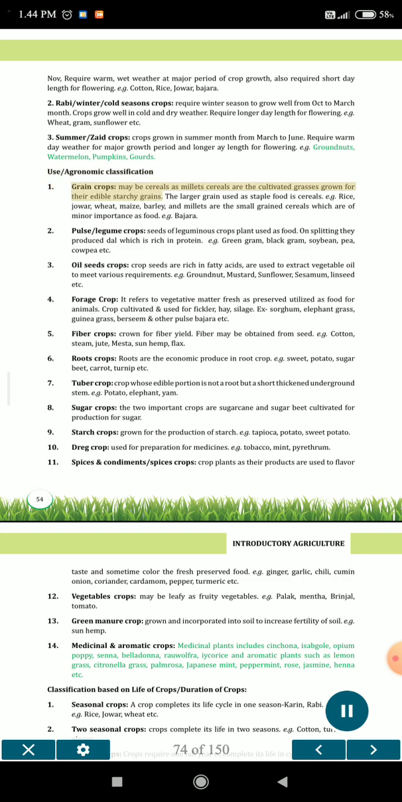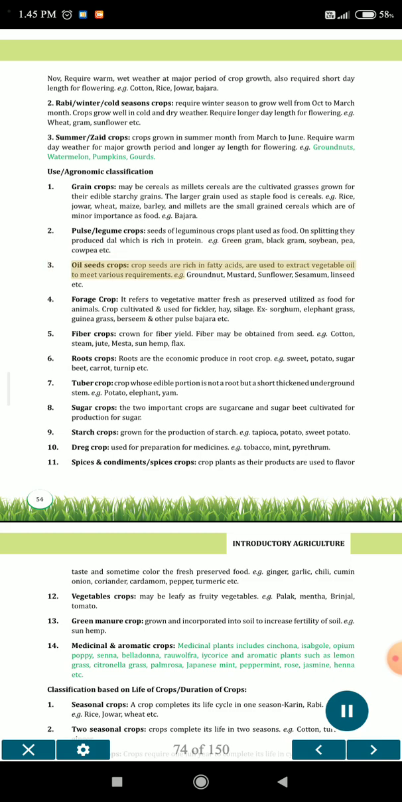Agronomic classification. 1. Grain crops, may be cereals or millets. Cereals are the cultivated grasses grown for their edible starchy grains. The larger grains used as staple food are cereals, e.g. rice, jowar, wheat, maize, barley. Millets are the small grain cereals which are of minor importance as food, e.g. bajra. 2. Pulse, legume crops: seeds of leguminous crop plants used as food. On splitting they produce dal which is rich in protein, e.g. green gram, black gram, soybean, pea, cowpea etc.